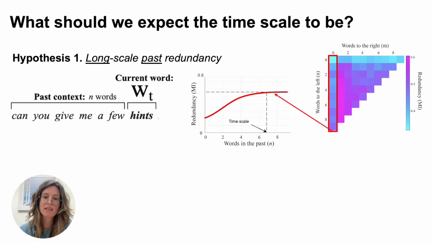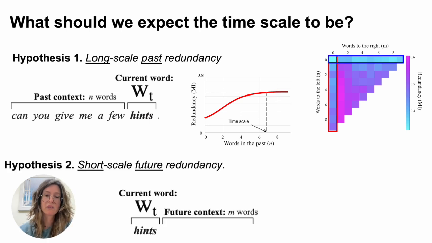This would be translated into such a trend in the redundancy, or the mutual information, as a function of words in the past. So it will increase slowly, and at some point it will reach a plateau, and we define the timescale to be that point where the MI reaches the plateau or its maximum. Okay, here around 7 words.